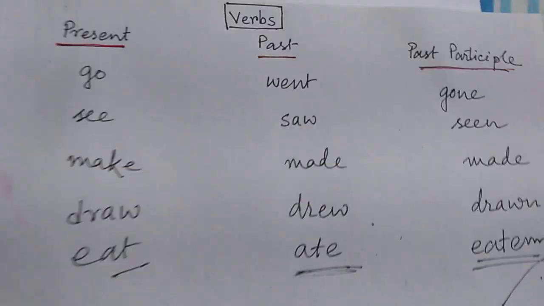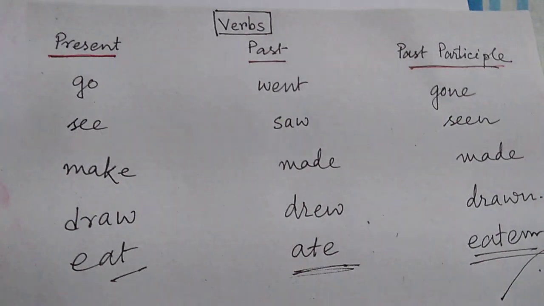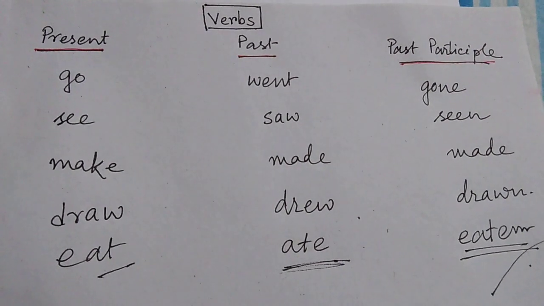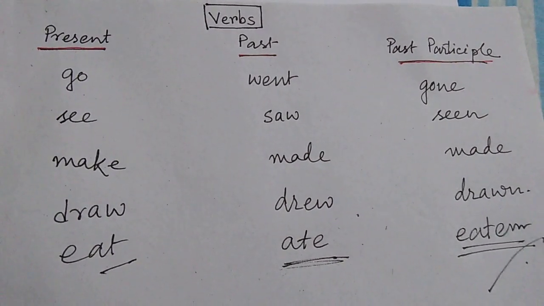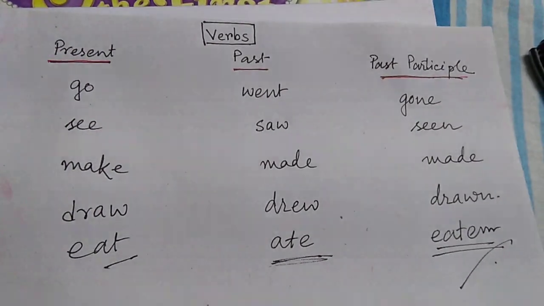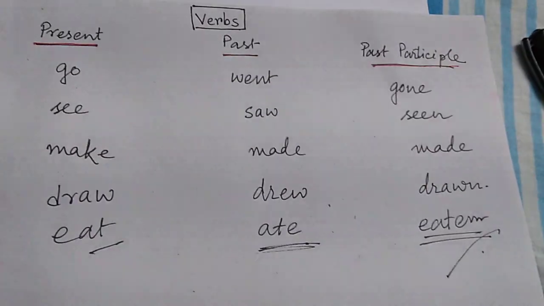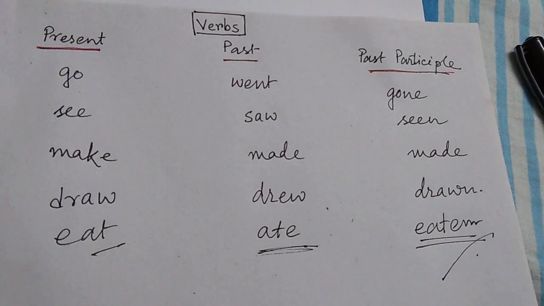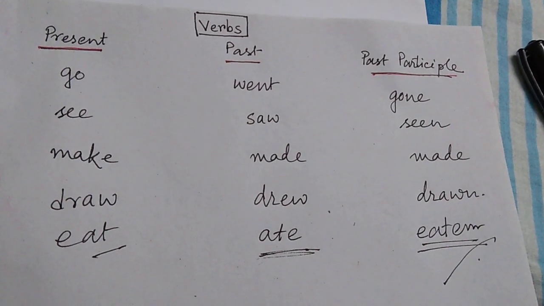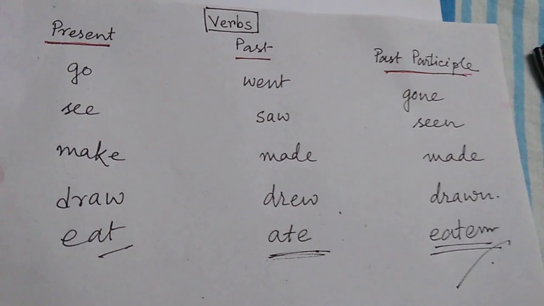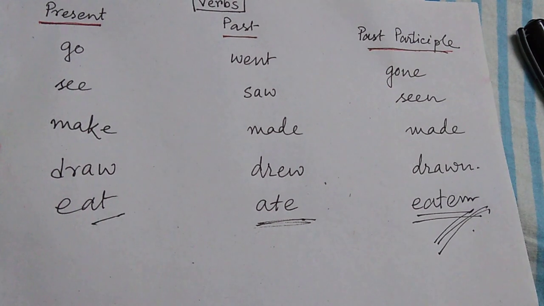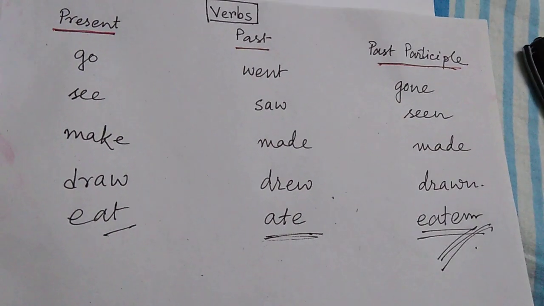There are three forms of verbs. Every time you will see go, went, gone, see, saw, seen, make, made, made, draw, drew, drawn, eat, ate, eaten. You will always find three forms in main verbs. For perfect tense, you will have to use the past participle always.